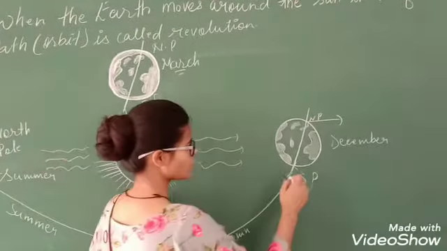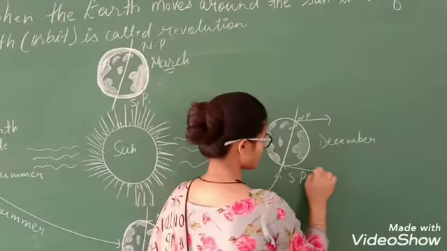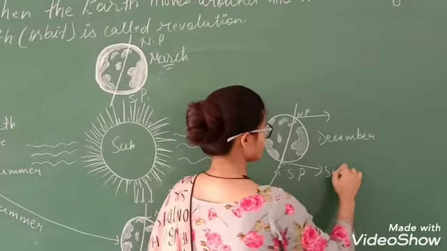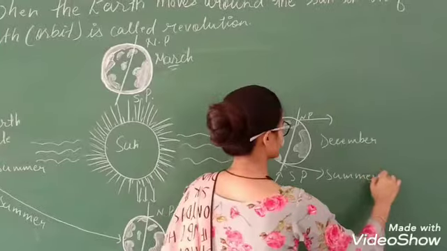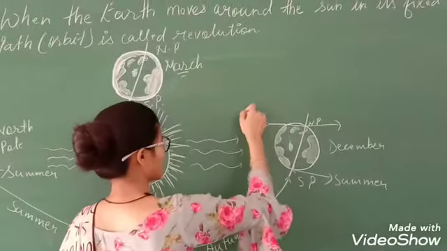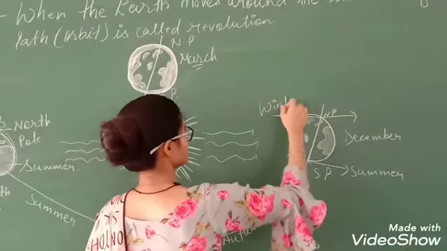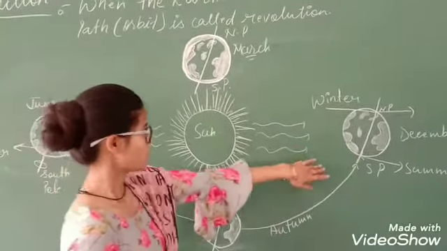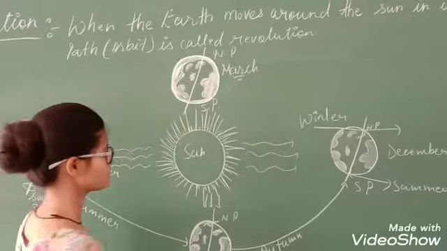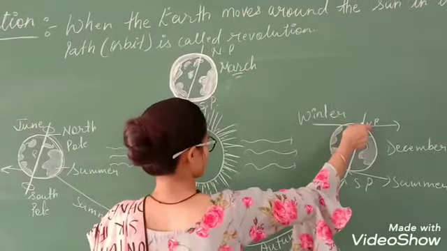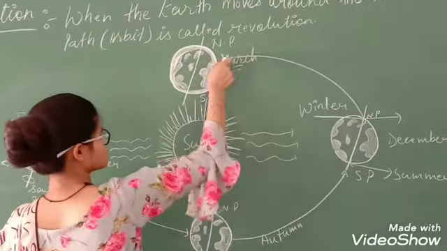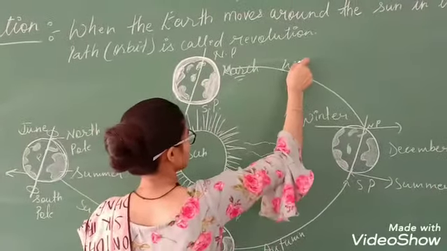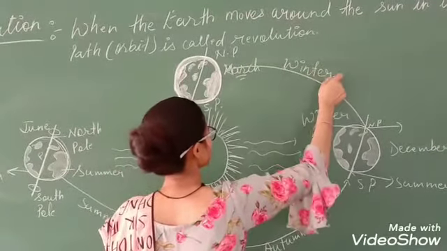So here we will have summer, and here we will have winter. Now we will come to March. So here we will experience winter.